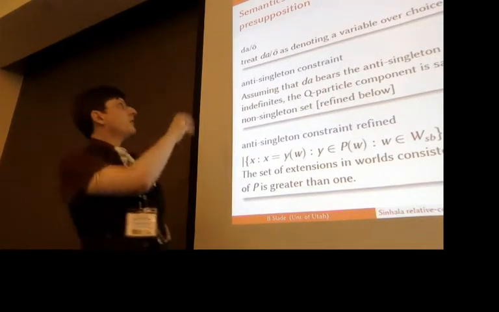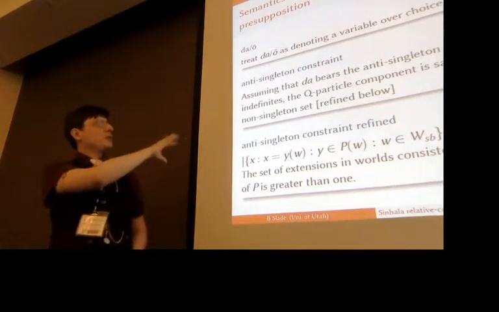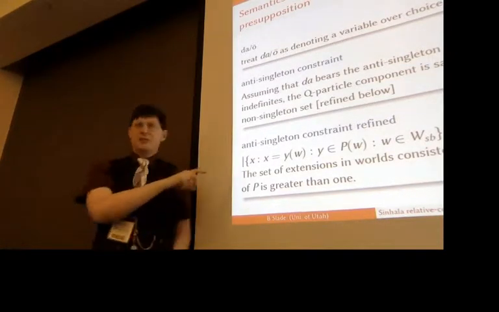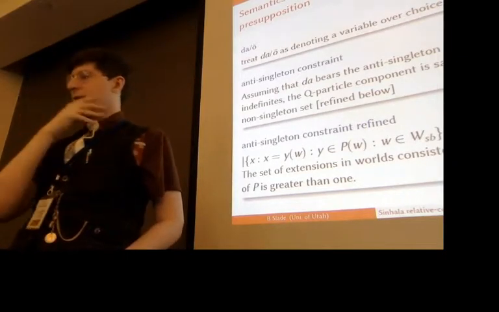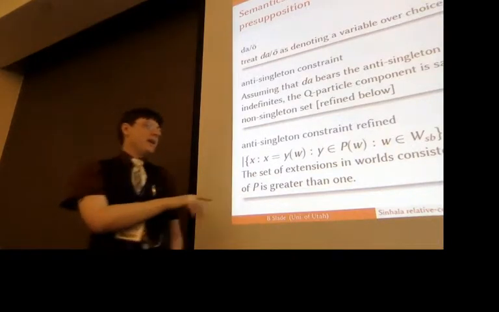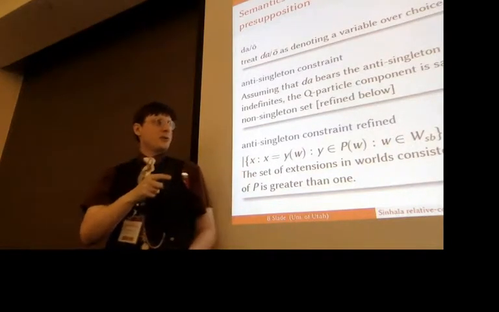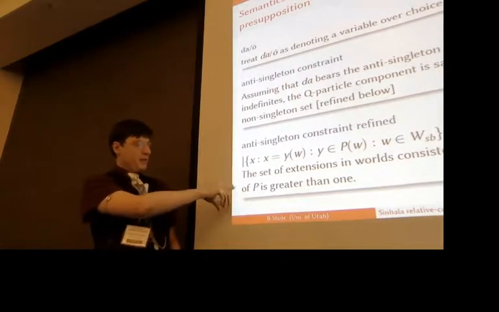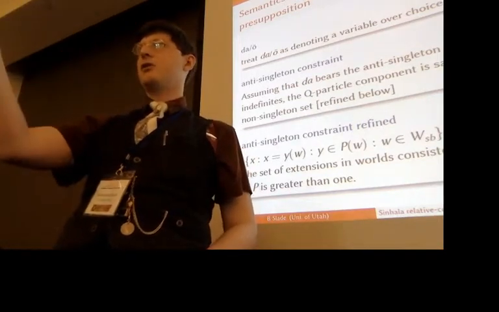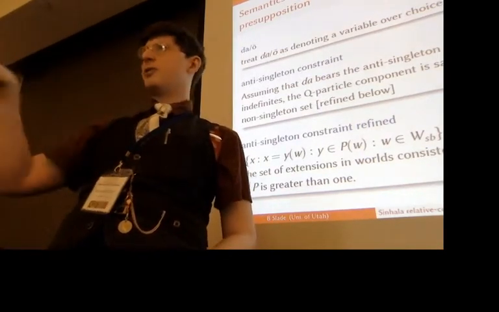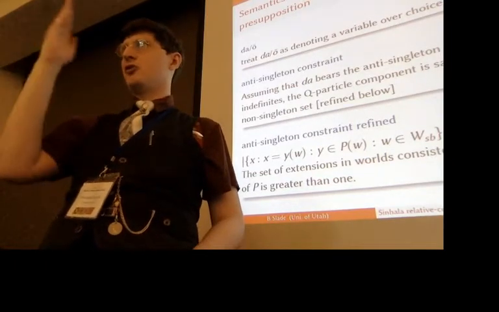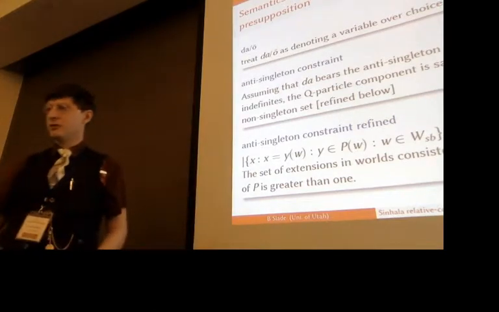So then we've got da, which will denote this variable over choice functions. It'll bear this anti-singleton constraint. But I'll suggest that this anti-singleton constraint is not exactly just about the cardinality of the set. Rather, it's a bit more specific than that. So it's looking at something like the set of extensions in the worlds consistent with the speaker's beliefs about the members of P, that those have to be greater than 1. So it could be that there's a singleton set that contains an individual concept, but it happens that in the worlds that are consistent with the speaker's beliefs, there's going to be multiple ways of extending that.